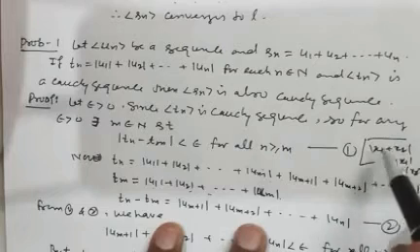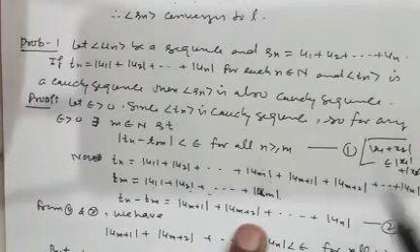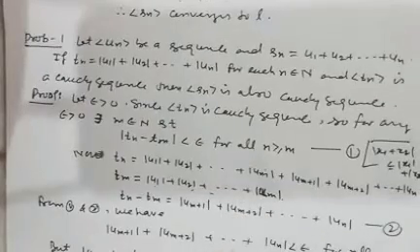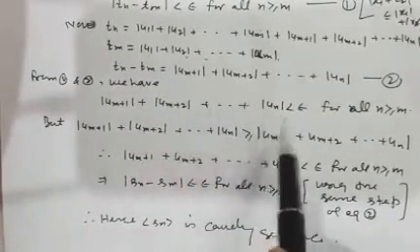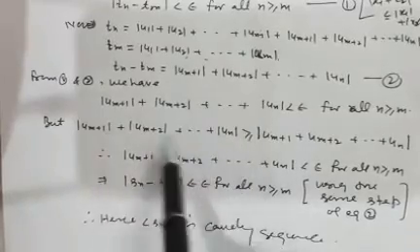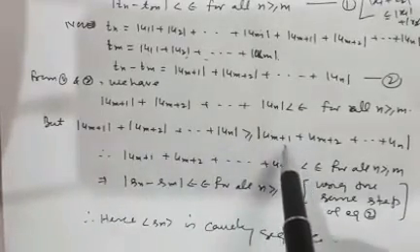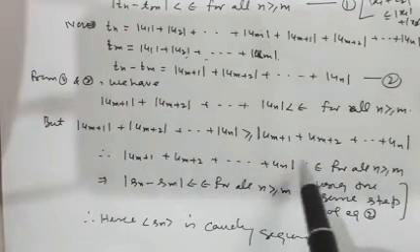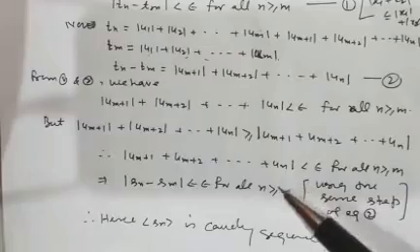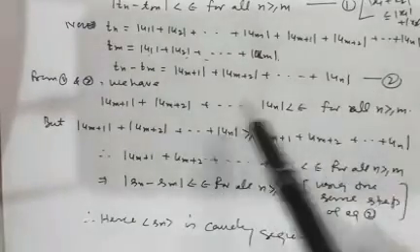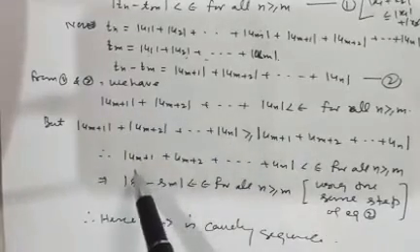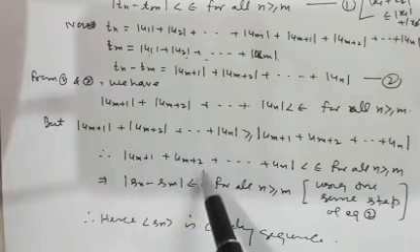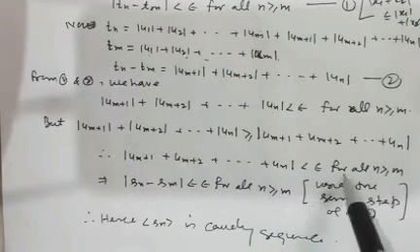We can take many more terms here. With this property, the sum of the moduli is greater than or equal to the mod of the sum. So this can be written as mod of um plus 1 plus um plus 2 up to un less than or equal to epsilon.